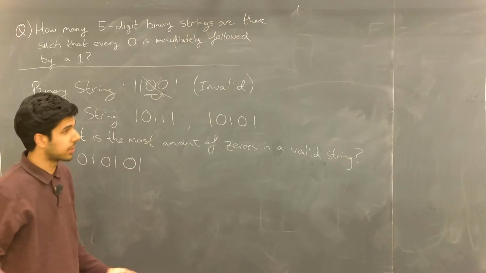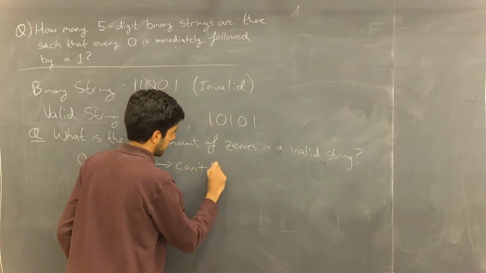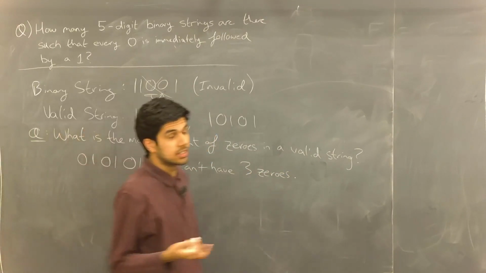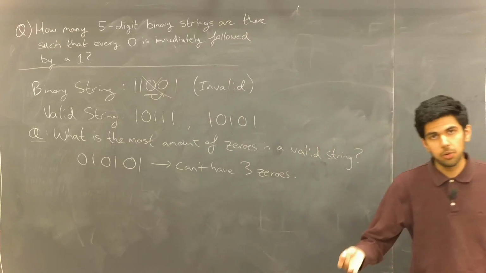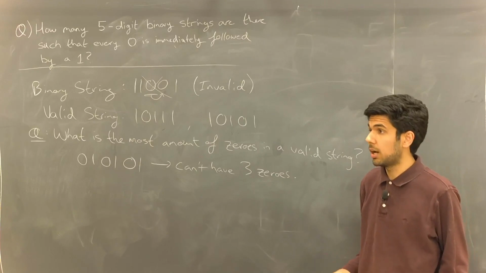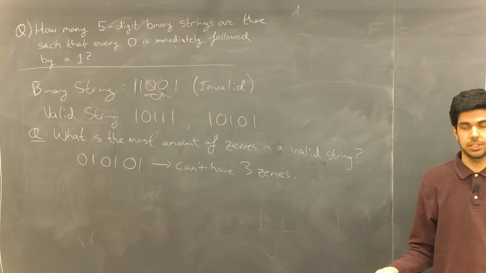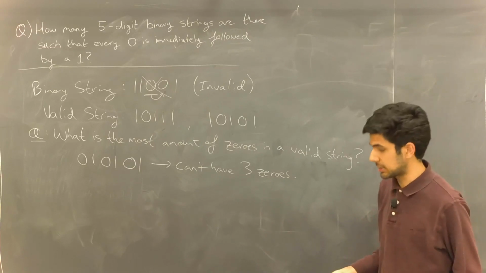That's 6 total characters. So we can't have 3 zeros. Can we have more than 3 zeros, like 4 or 5? No, for the same reason, because each 0 must be followed by a 1. With 4 zeros, it would be at least 8 digits long. With 5 zeros, it would be at least 10.